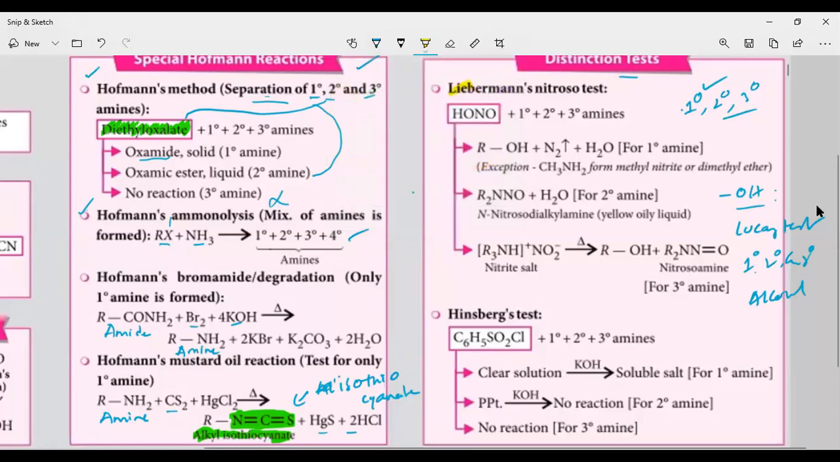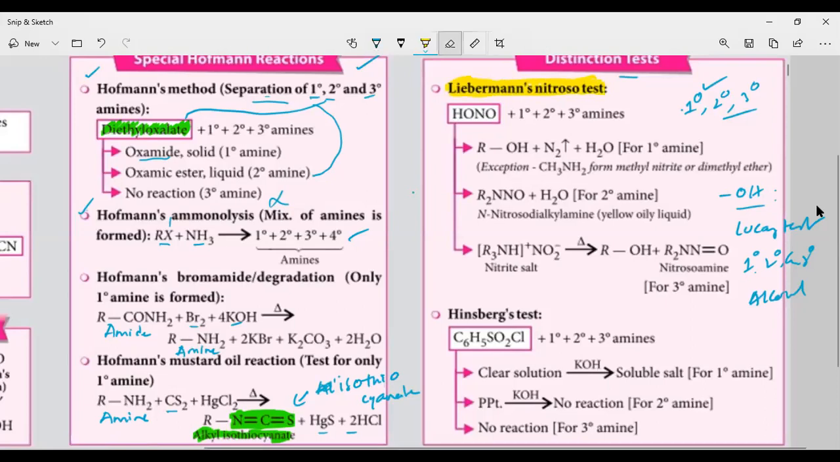This we are calling Liebermann's nitroso test. This is the test used for the distinction of the primary, secondary, and tertiary amines. What is the name of this test? Liebermann's nitroso test. Here the nitroso functional group will be formed. This is the test used for the distinction of the primary, secondary, and tertiary amines.